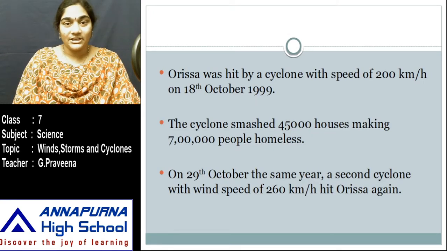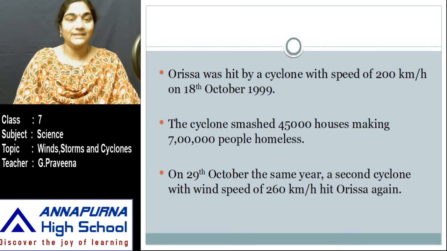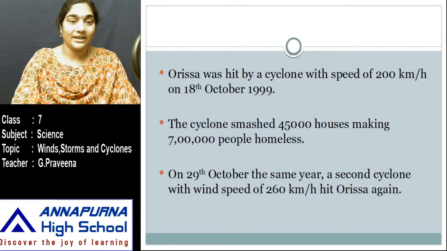Orissa was hit by a cyclone with a speed of 200 kilometers per hour on 18th October 1999. The cyclone smashed 45,000 houses, making 7 lakh people homeless. In the same year, on 29th October, a second cyclone with a wind speed of 260 km per hour hit Orissa again.